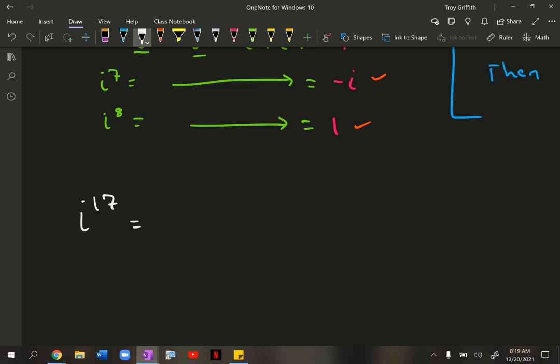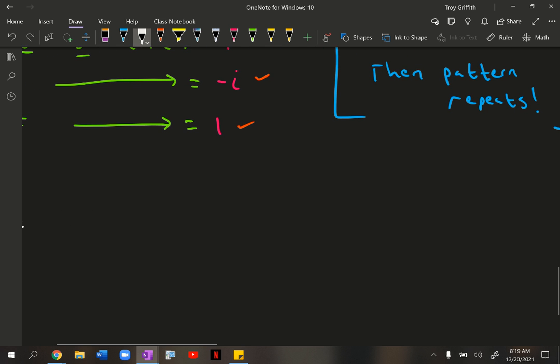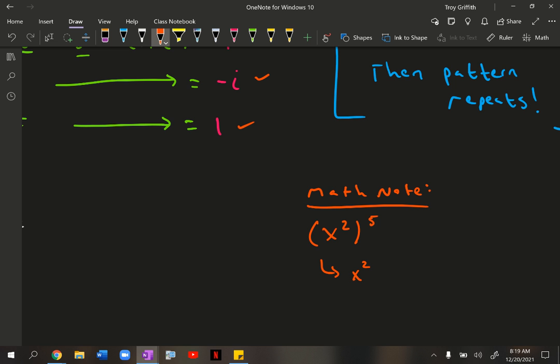I'm going to do another little math note off to the side. Let's say that instead of doing something like x squared times x to the 5th, I was doing something like x squared raised to the 5th. If you think about what this means, raising something to the fifth power means I'm multiplying it by itself 5 times.